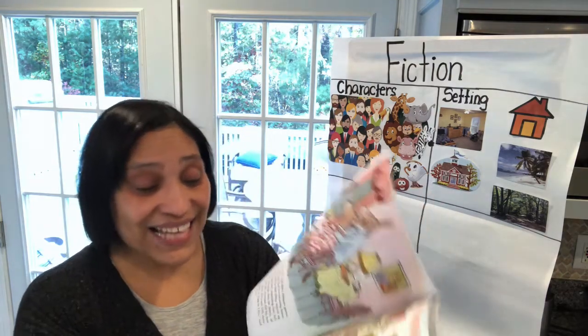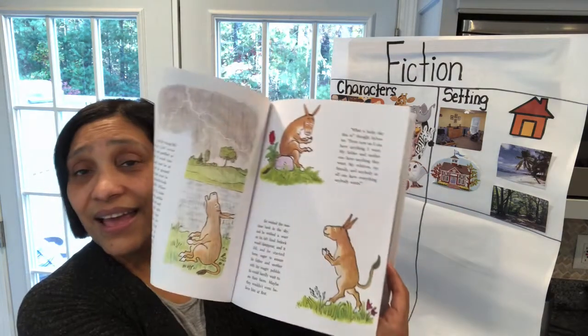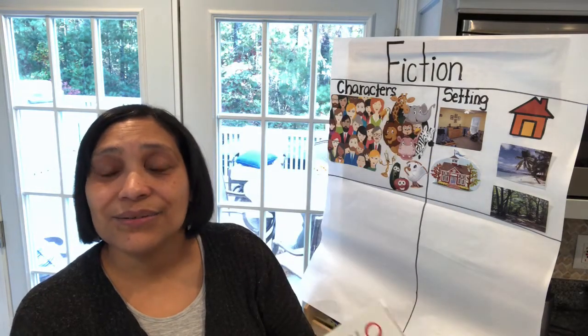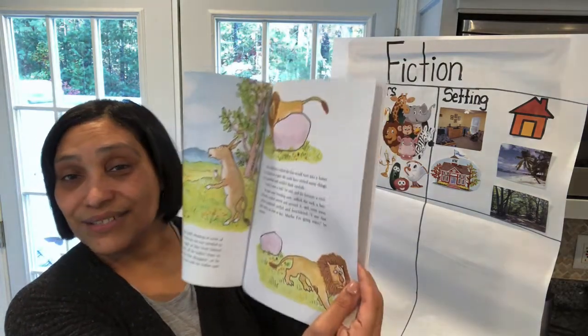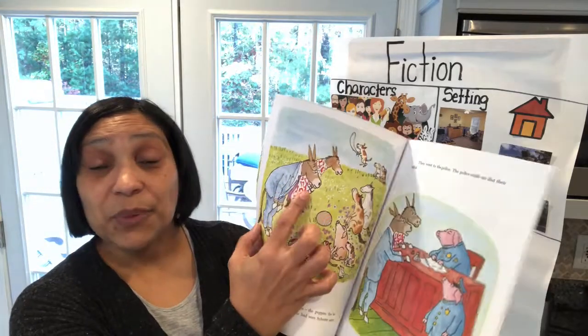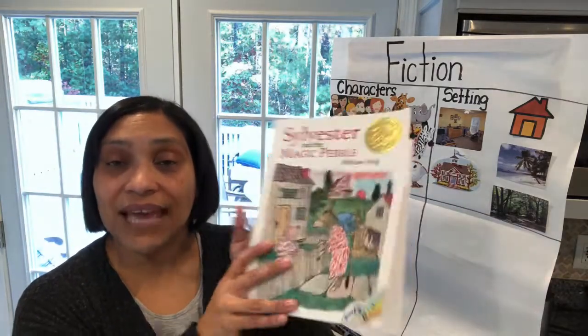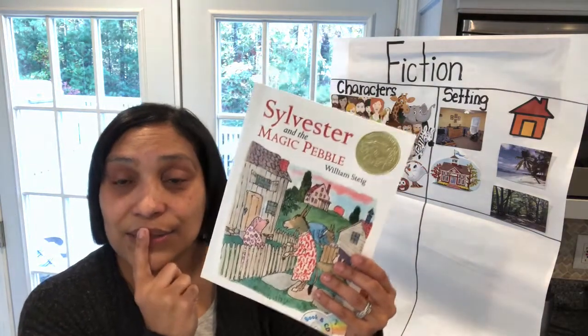Sylvester. Yes, Sylvester is a character in the story. Okay, who else is a character in the story? Yes, the lion's a character in the story. Who else? Sylvester's mom and dad. So yeah, we found some characters in this story. There's a setting in this story.